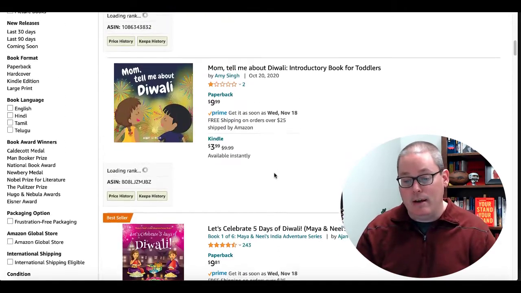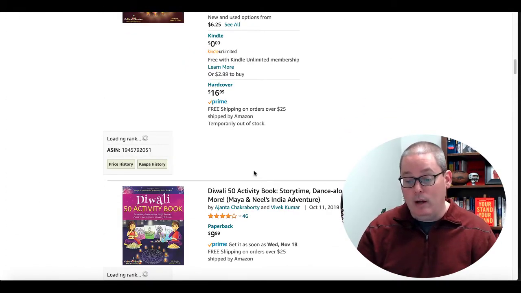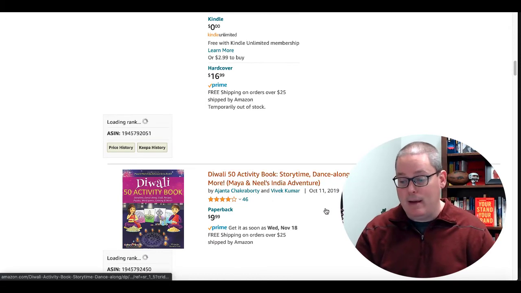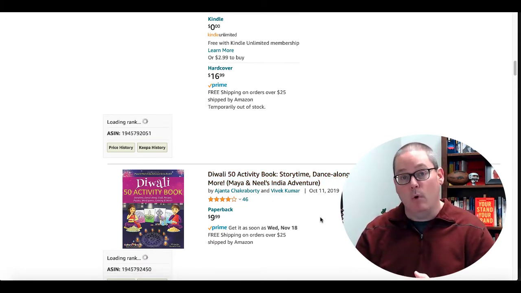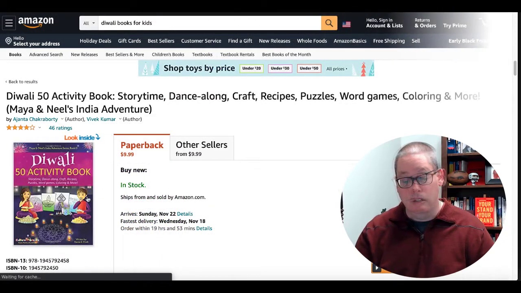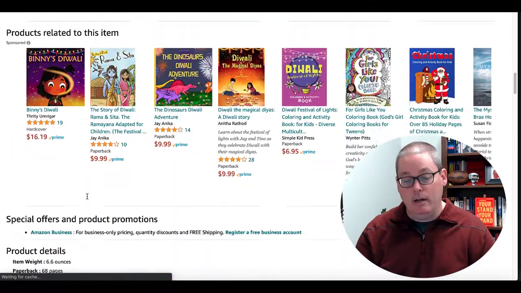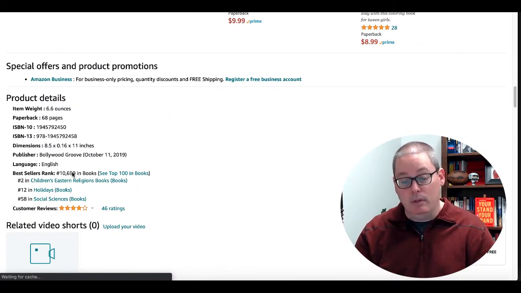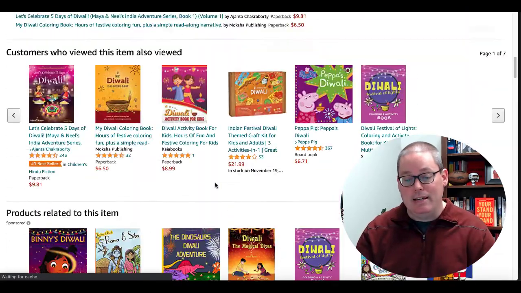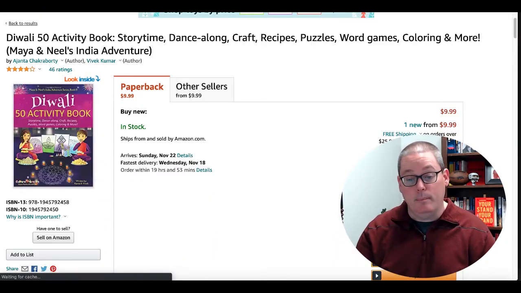And then you're going to say right here, look at this one, Diwali 50 activity book, story time, dance along, crafts, recipes, puzzles, word games, coloring, and more. Then you can take a look at this book simply by clicking on it. You can take a look inside, then scroll down and get some further information. For example, the BSR of this book is 10,699. You want to pay attention to the competition.